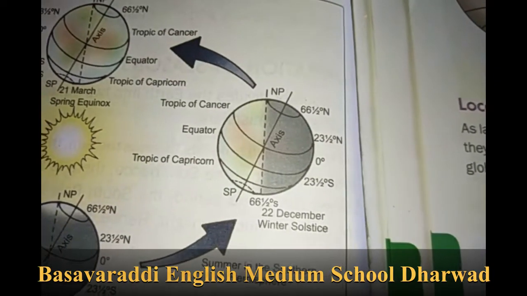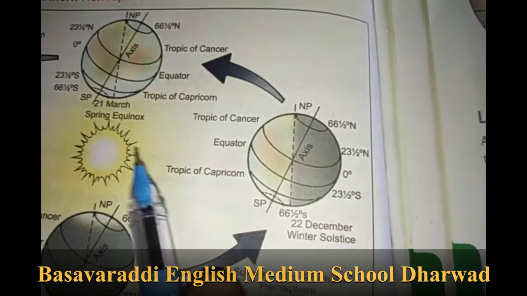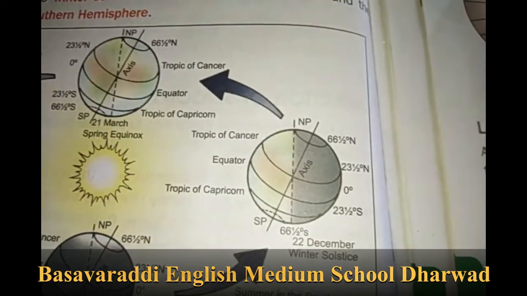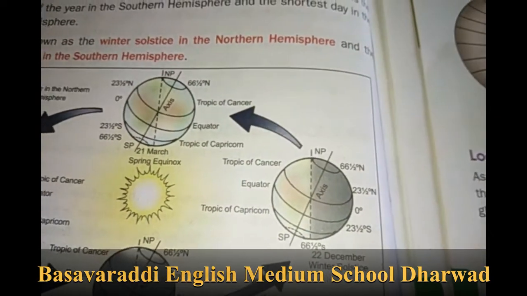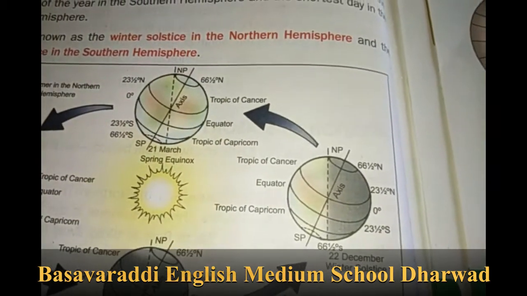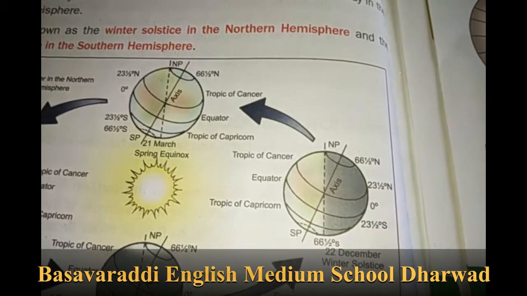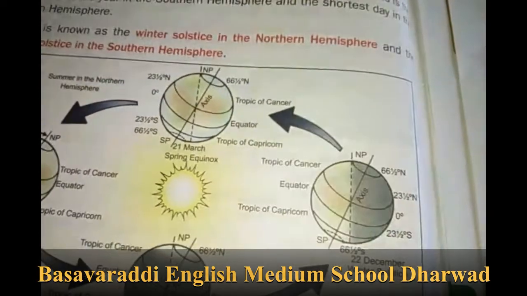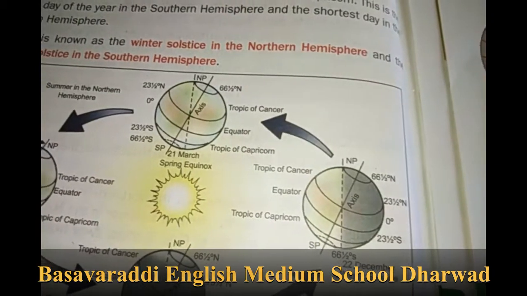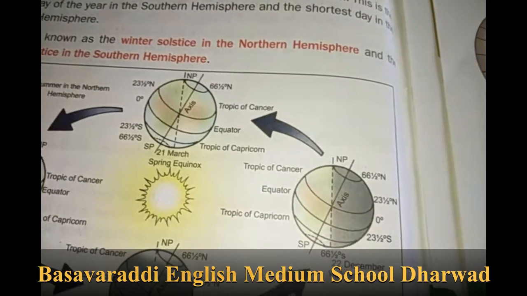See here. When the North Pole tilts away from the sun, the northern hemisphere does not get much amount of sunlight.